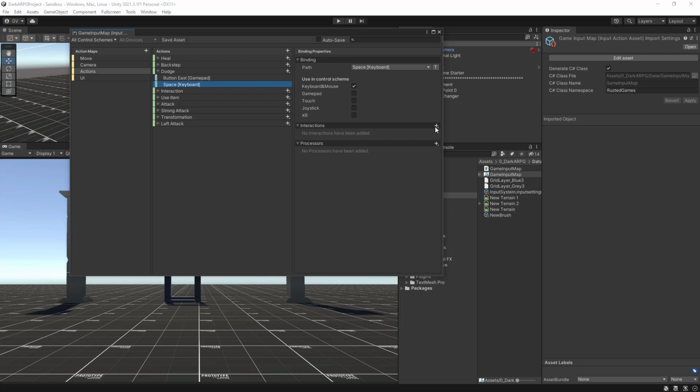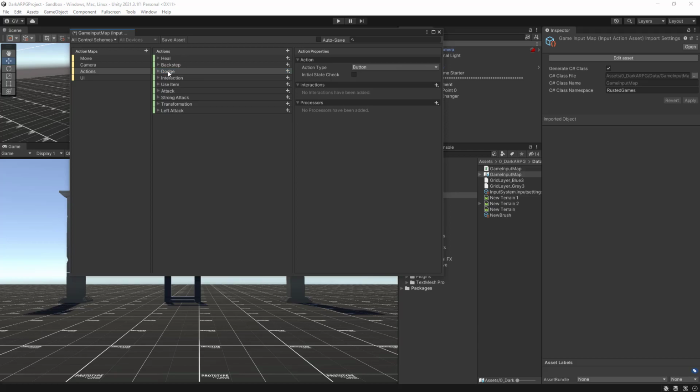So let's do the same here, interactions tab. I believe that can be done in this section here actually, but yeah, let's try it like so. And now that we have our dodge action, we can save the asset and let the compiler work.